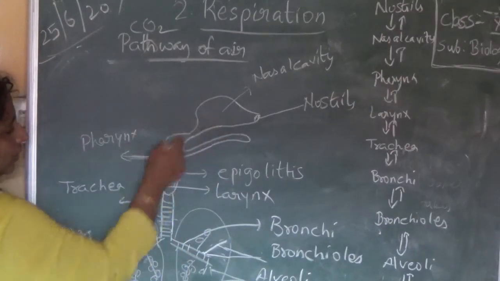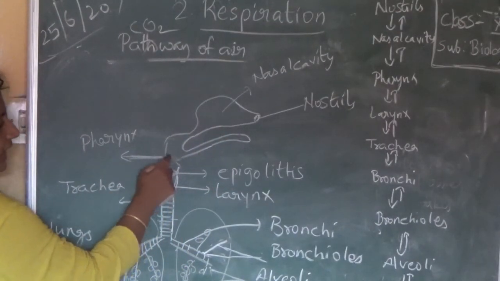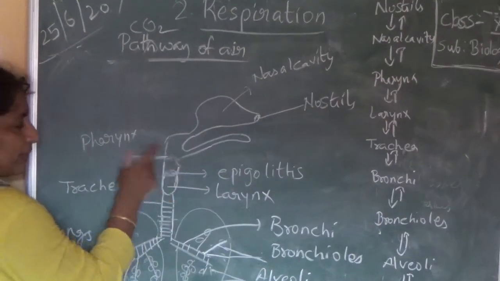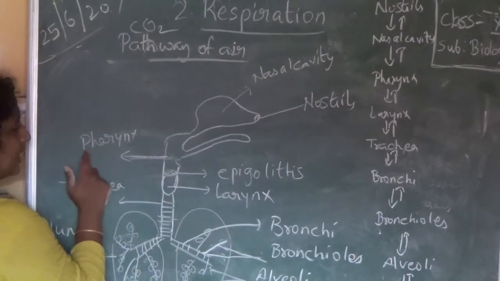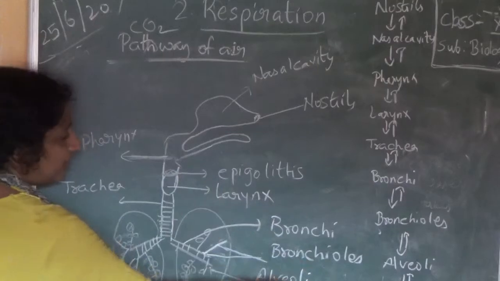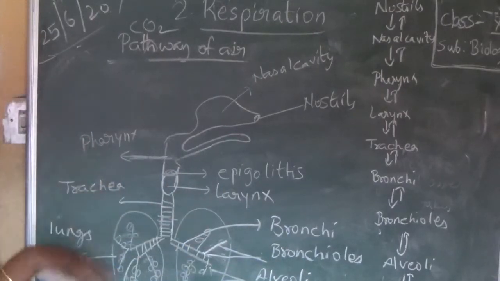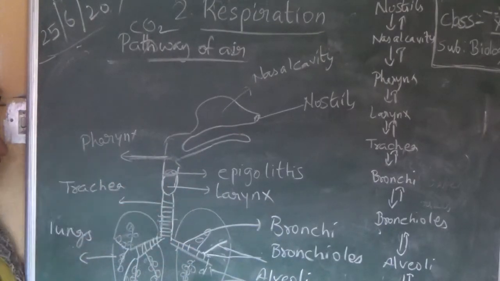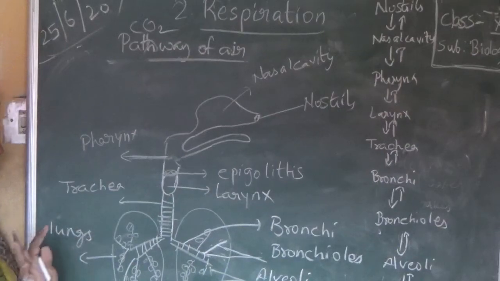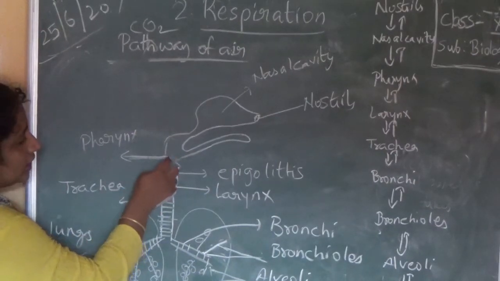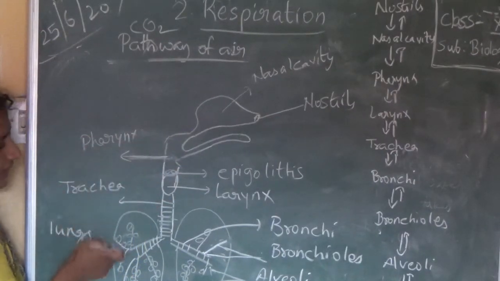Mouth and nose are joined commonly here. That's why pharynx is a common part of the digestive and respiratory system. From here the food pipe will start and the esophagus will enter into the stomach. We have discussed that already. So the common part is pharynx.